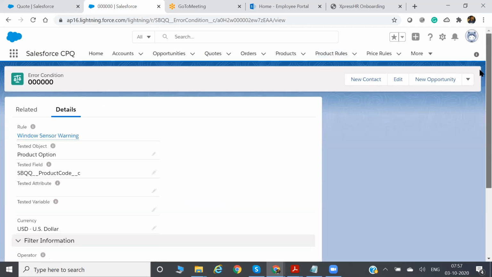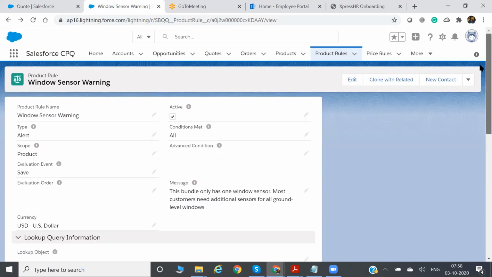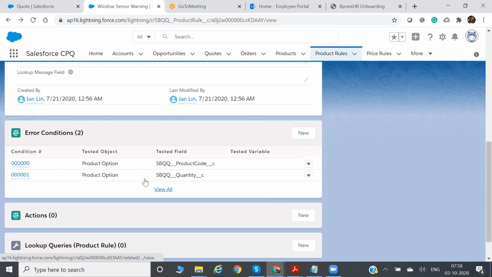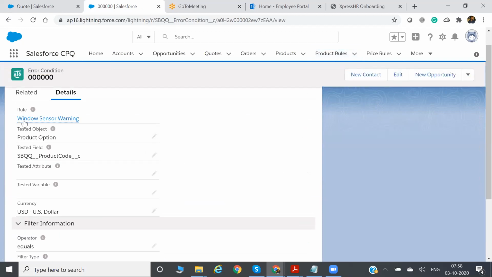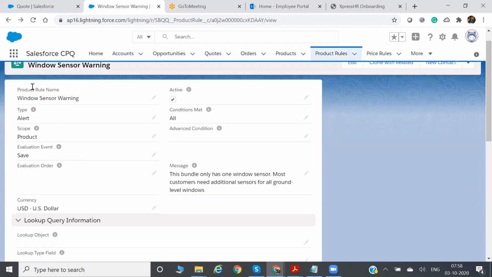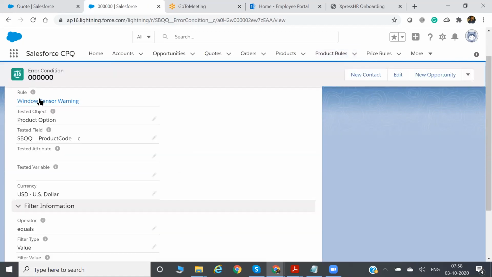So I will click one condition, the first condition. The filter value is equal to 1. I am showing one by one. Okay, so first condition, I will click here. The rule is already defined, meaning under this rule, the rule name is Windows sensor warning. Under this rule you are defining the condition, right? So automatically this Windows sensor warning is coming here. Otherwise, if it doesn't display, you have to select the rule name, Windows sensor warning.